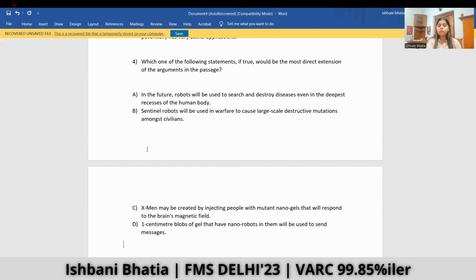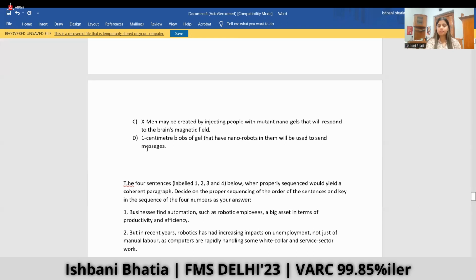Sentinel robots will be used in warfare to cause large-scale destructive mutation among civilians. The author nowhere provides anything related to warfare or the destruction that can be caused by them. Hence, this is not the answer.